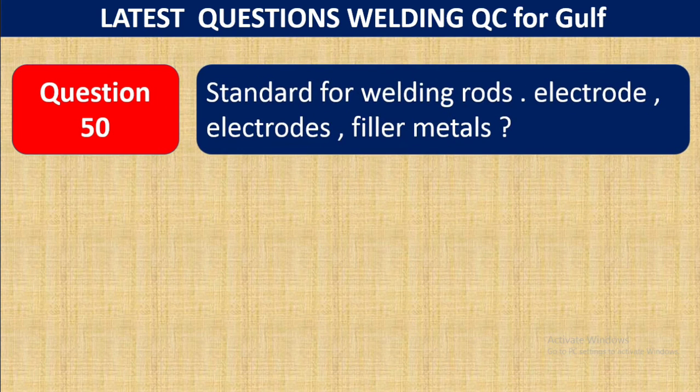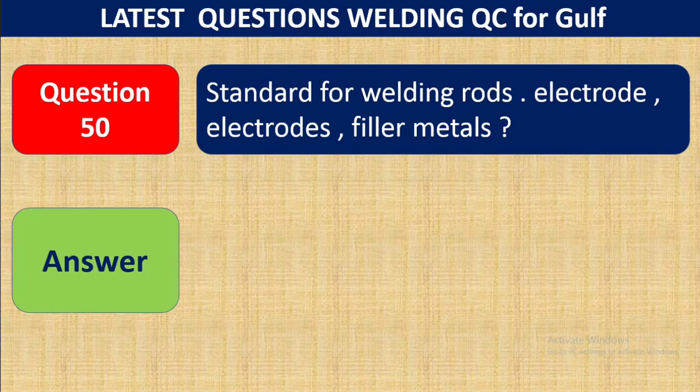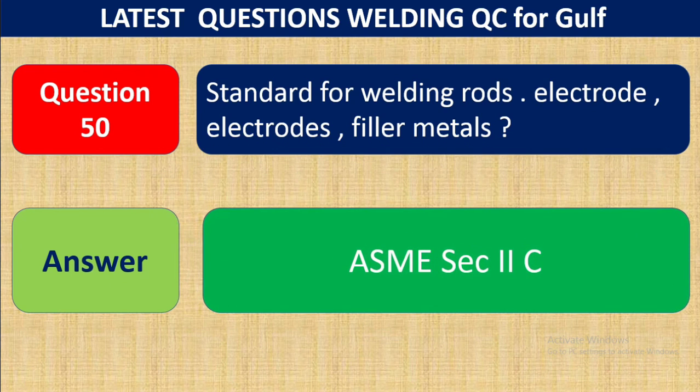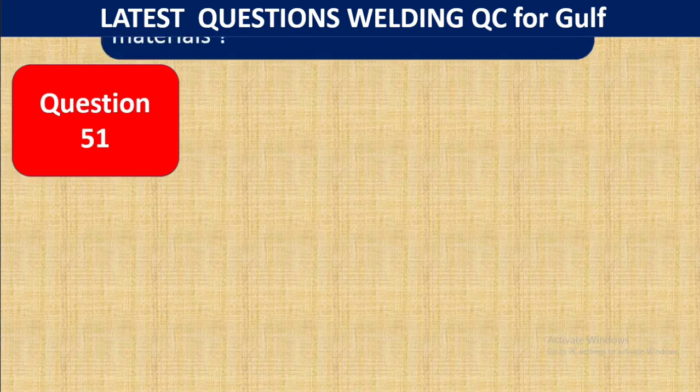Question 50. Standard for welding rods, electrodes, filler metals. This is definitely ASME Section II Part C. So this is the standard for welding rods, electrodes, filler metals, etc.